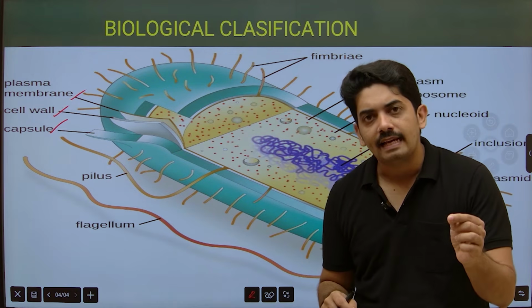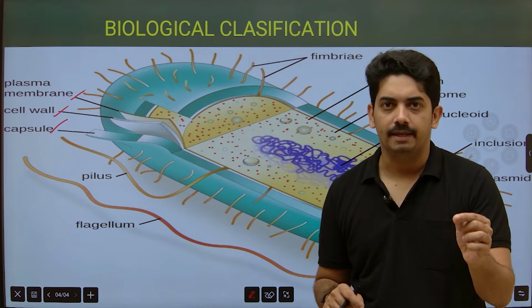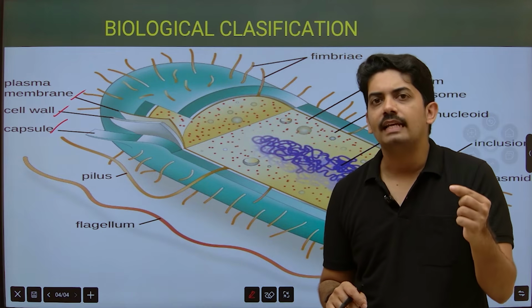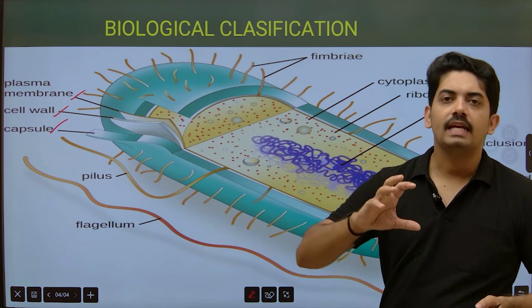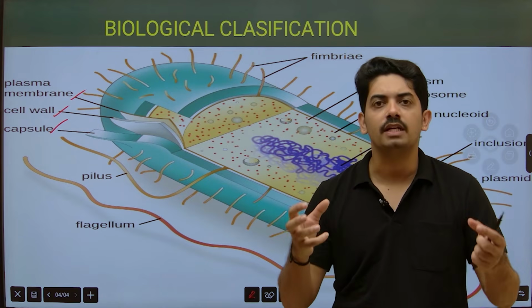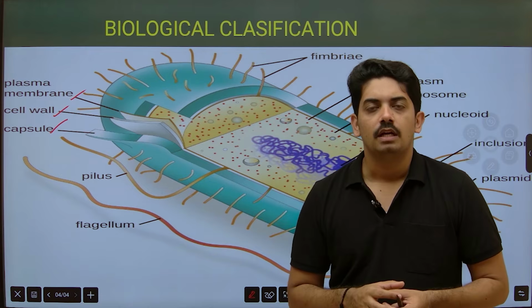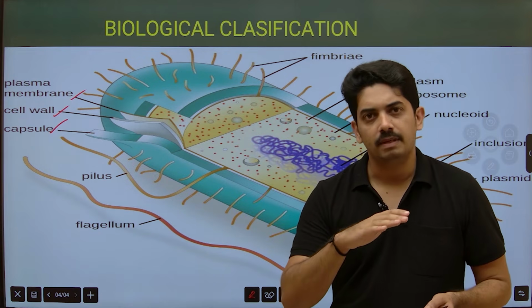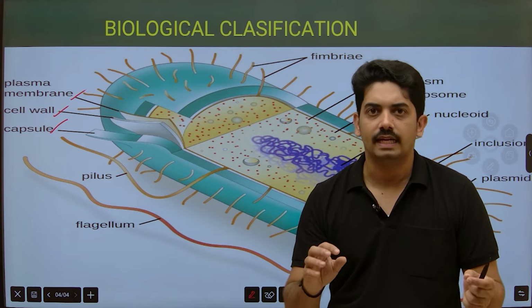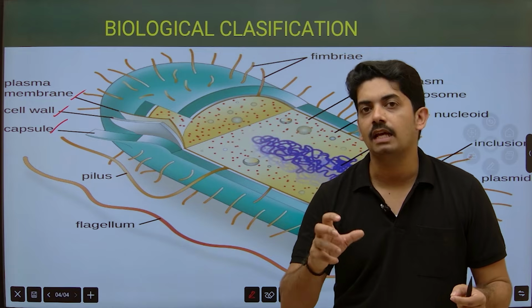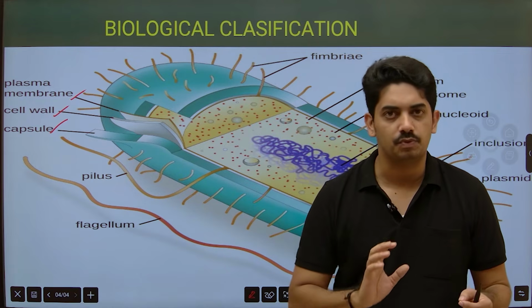The small hair-like structures are called pili, and the slightly larger ones are called fimbriae. Fimbriae help the bacterium to adhere to the substratum. The substratum may be rock, soil, the body of an organism, whatever it is. So fimbriae help the bacterium to attach to the substratum.